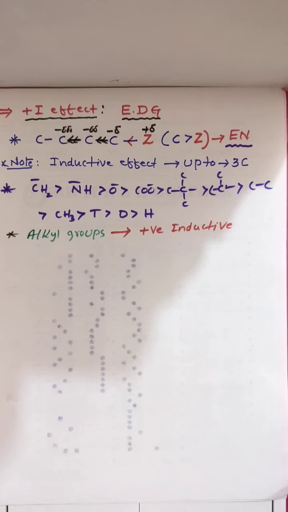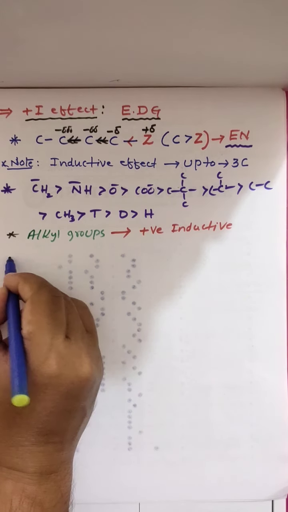And what are the conclusions we have to make from this? So it is very clear now which one shows positive and which one shows negative. Negative by electron withdrawing group, positive by electron donating group. Now conclusions.